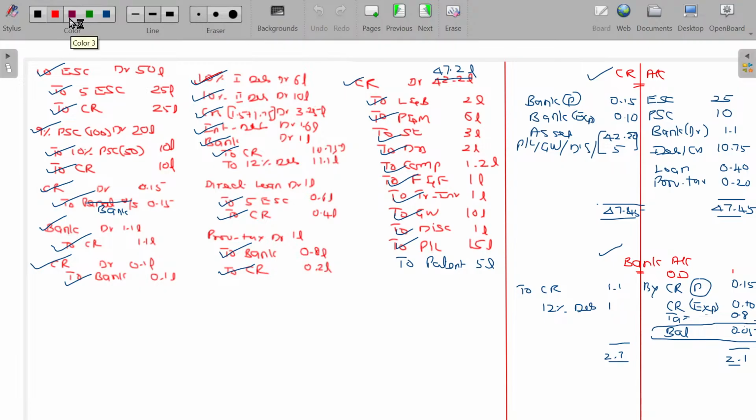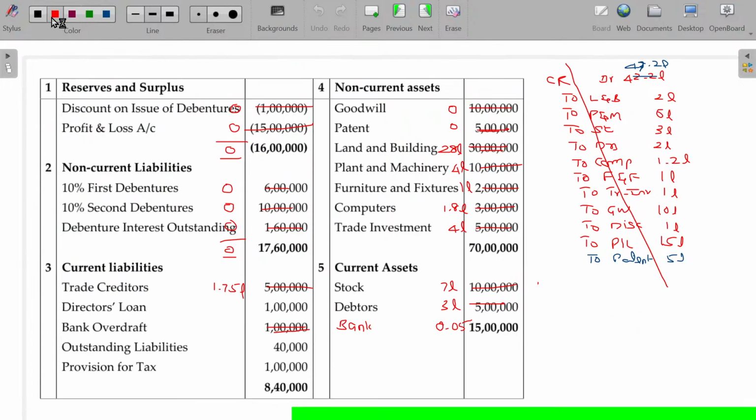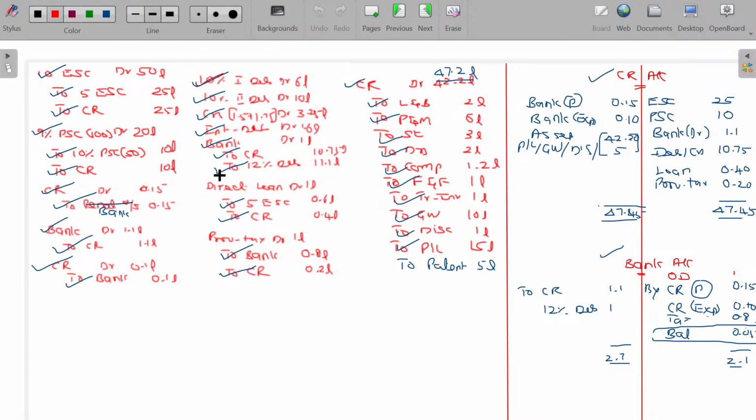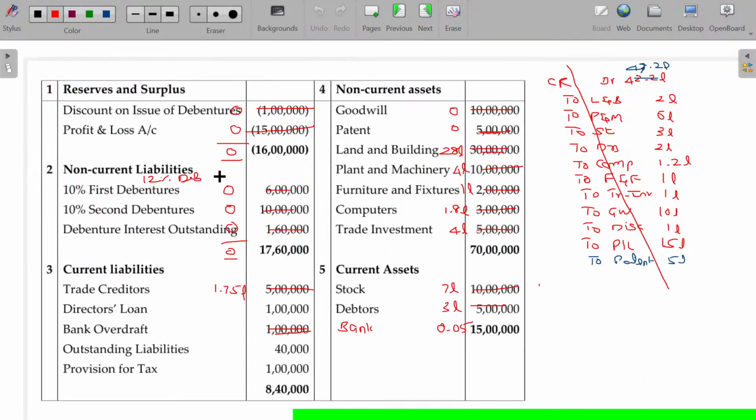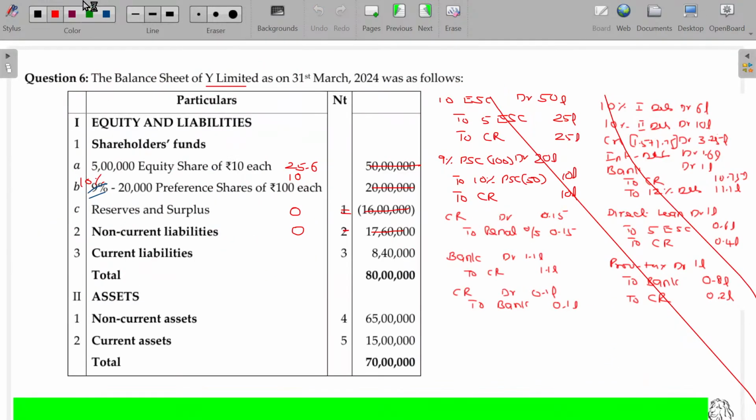And a new 12% debenture is issued. New 12% debentures. Then here it is 12% debentures. This value being 11.1 lakh. I thought this is cancelled, but we found that there is a balance of 11.1 due to the new issue. So non-current liabilities has a balance of 11.1 lakh.